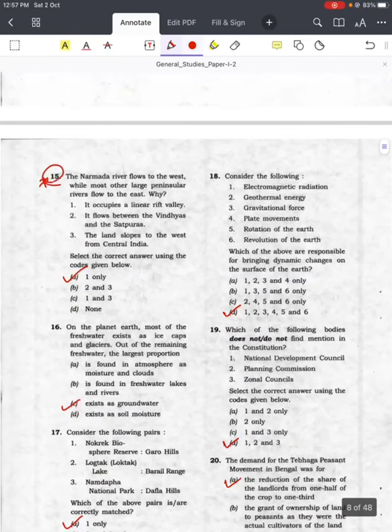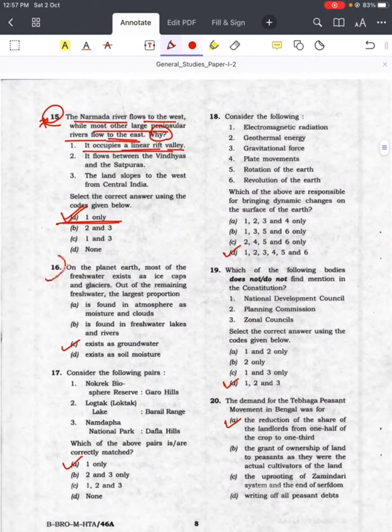Question number 15, again some people have given different answers. So this is the UPSC official answer key. Narmada river flows to the west while most other large peninsular rivers flow to the east. Why? So answer is A, that is 1 only. It occupies a linear rift valley.